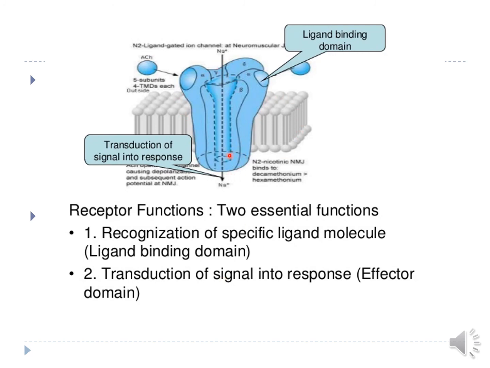So this is a diagrammatic representation of a receptor. In this receptor, this is the outer side, outside the membrane, and this is the inner side, inside the cell. So here is the ligand binding domain where the ligand binds and results in a conformational change in the receptor, and as a result this is the effector domain where the effect is initiated.